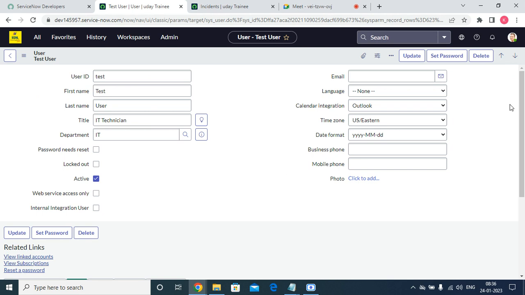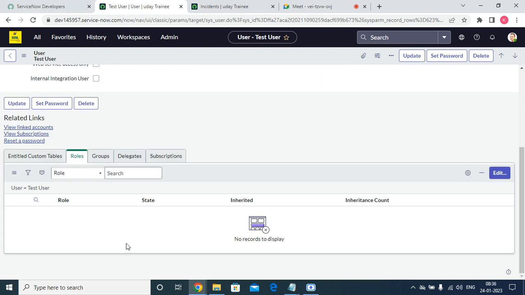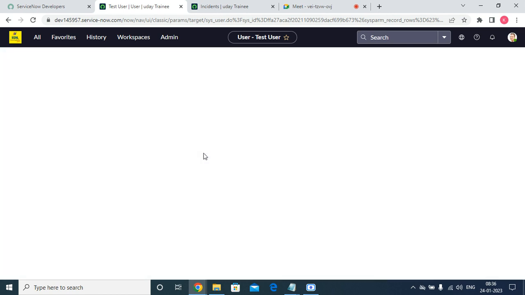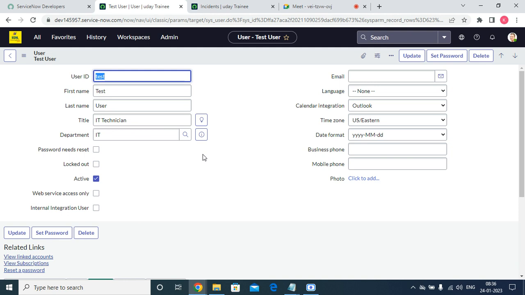Here we have an option. For example, if you are a manager and you are going to leave for two weeks, and in those two weeks some applications, some access requests, or some other requests have to be approved, then only will the work proceed. If the manager is not available, who has to do it?